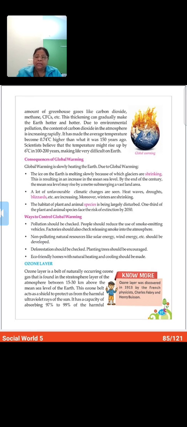Why is it written here that winter is shrinking? How? The period of winter is becoming shorter. Why? Because of the melting of the ice, because of the heat.